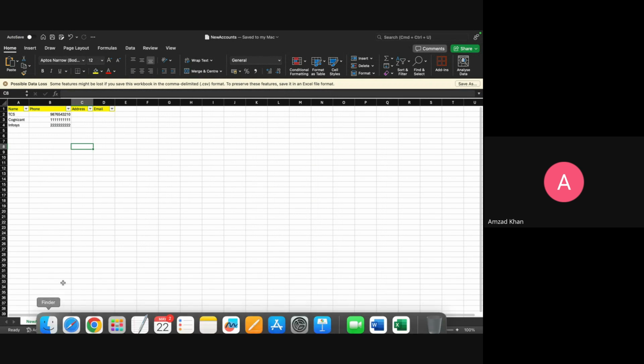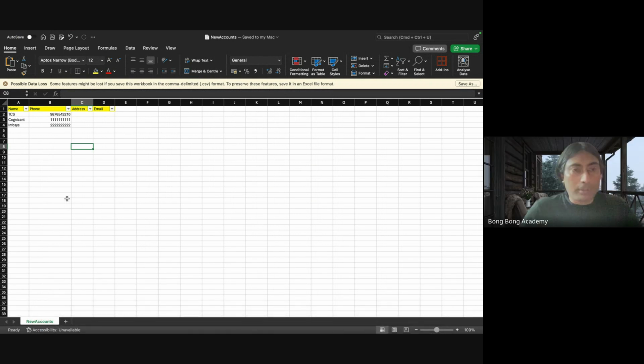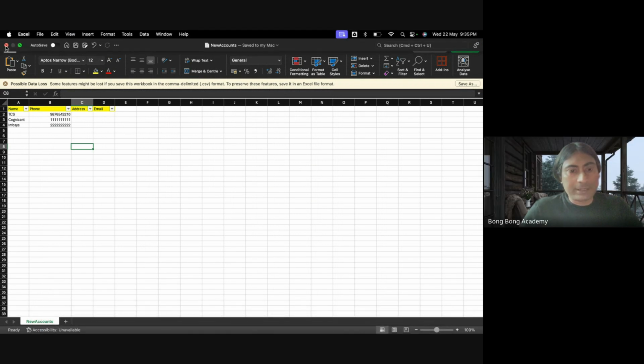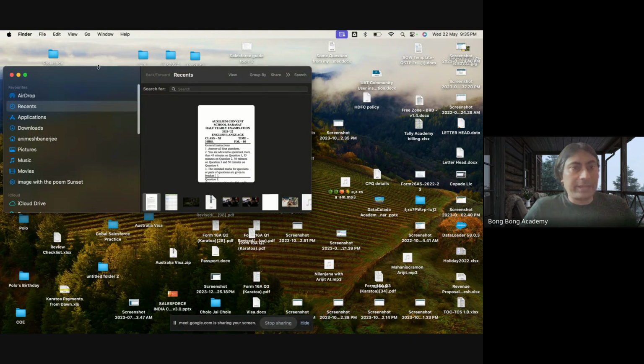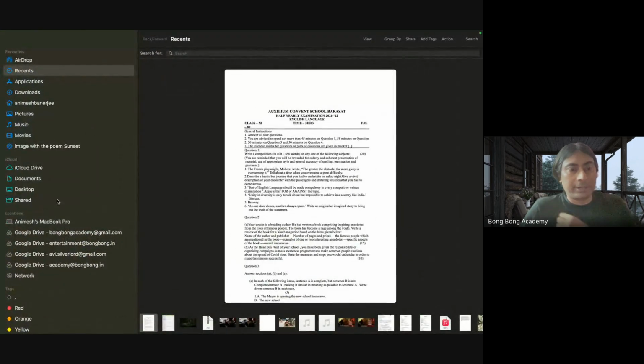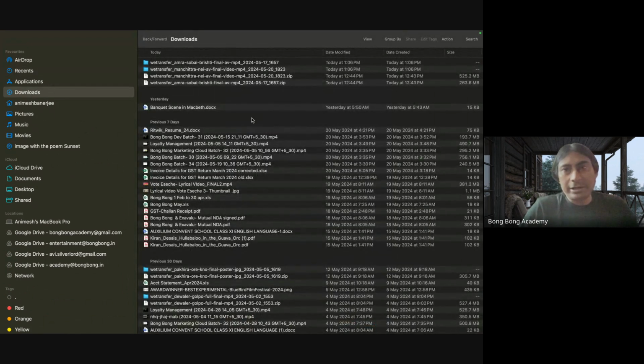Please again, CSV means comma separated values. Why is it called comma separated values? Because if you open this file in Notepad, you will see it is comma separated. I will show you how. So we just created this one, right?